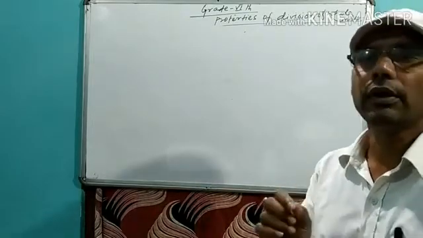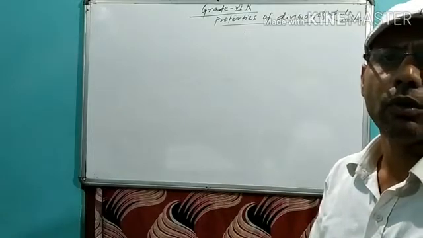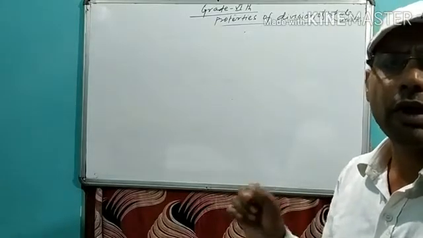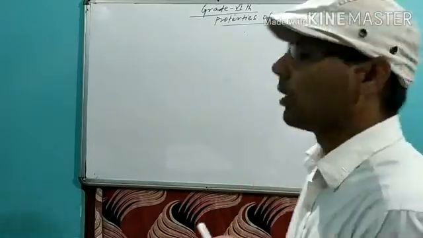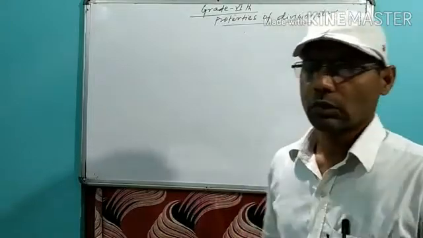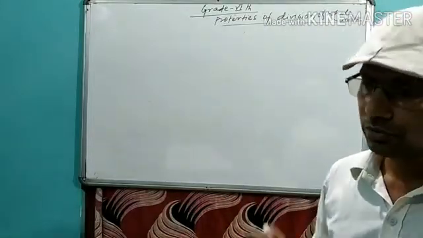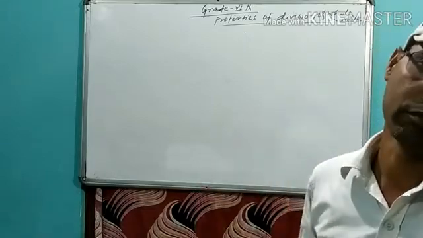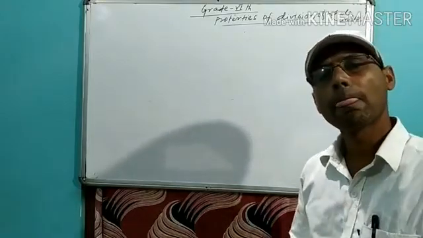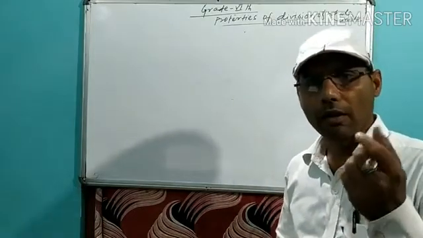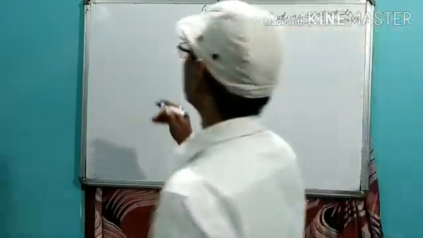If any whole number is divided by 0, then it is not defined. You can say the division of a number by 0 is not defined. First point.